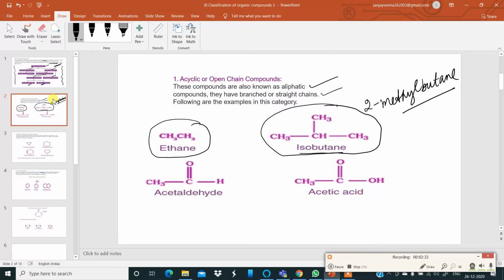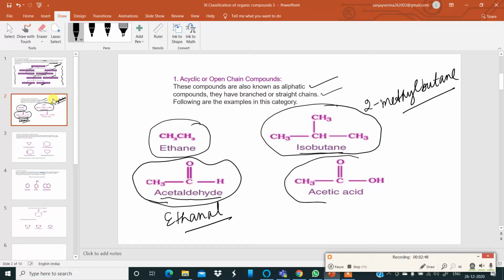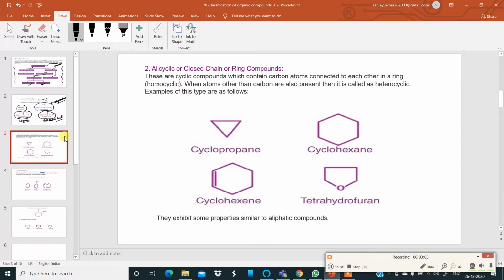Then we have acetaldehyde. This is the common name, acetaldehyde. Otherwise, it is called ethanal, an aldehyde. Then we have acetic acid. These are all open chain compounds. Acetic acid has two carbon atoms, so it is called ethanoic acid. Now moving on to the next slide.